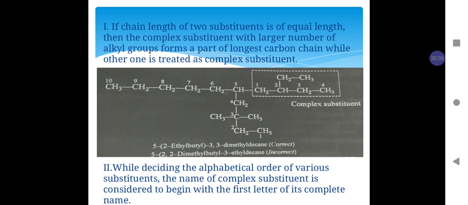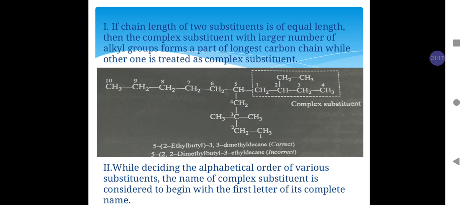While in doing the numbering from the lower carbon, it is clearly seen that the parent chain has more substituents, 2 at carbon number 3 and 1 at carbon number 5. So this is the correct way of numbering. Hence the name of the compound is 5-(2-ethyl butyl)-3,3-dimethyl decane.